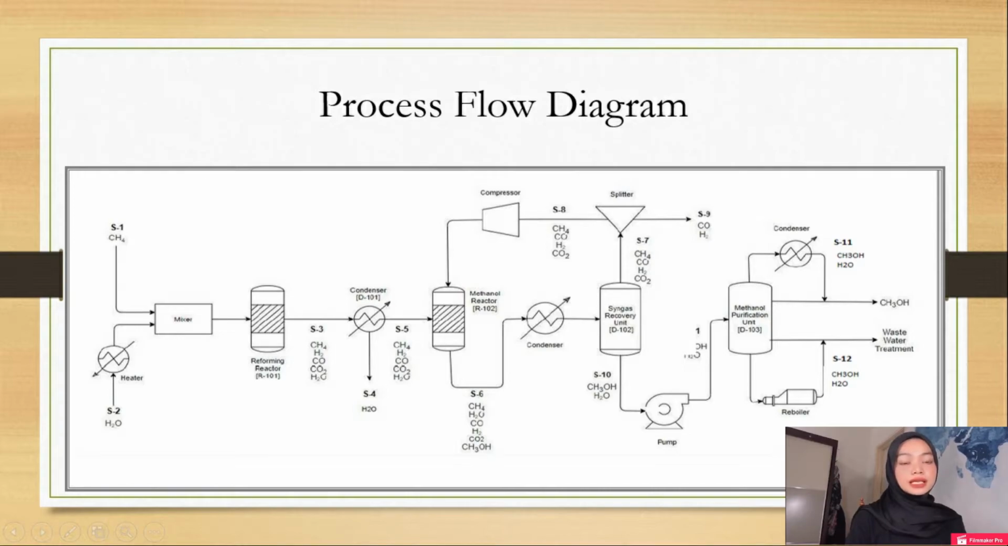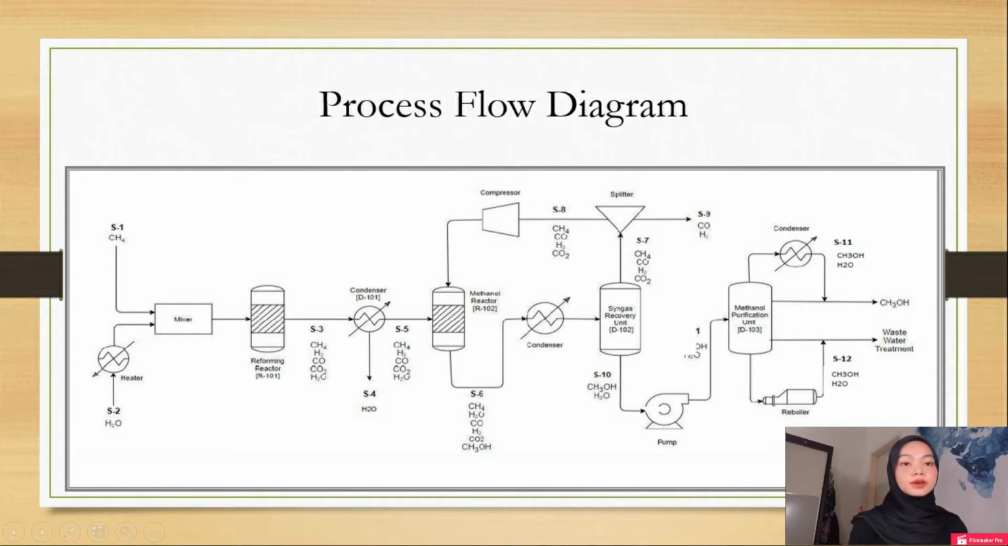The remaining syngas in S5 is then fed into the methanol reactor. In the methanol reactor, syngas reacts with hydrogen to form methanol. The stream S5 will react in the methanol reactor where carbon monoxide and carbon dioxide undergo a hydrogenation process to form methanol together with undesired products. The products formed in methanol reactor R102 will flow into a condenser through S6 to cool the mixture down to the saturation point of methanol. The mixture is then fed into the syngas recovery unit.